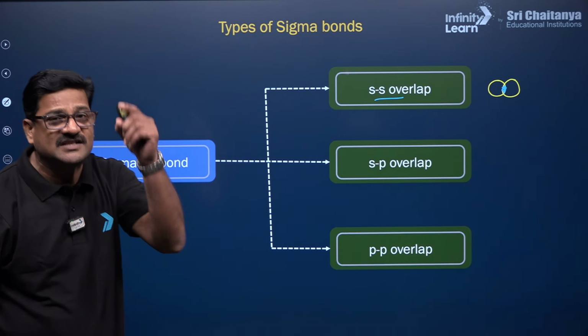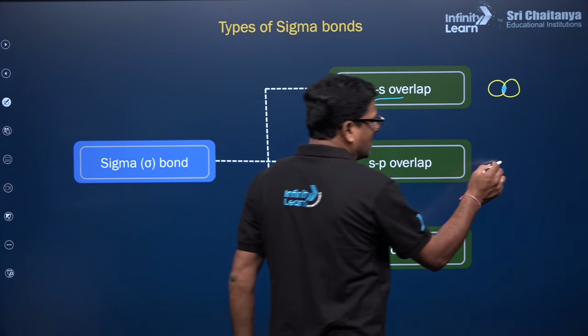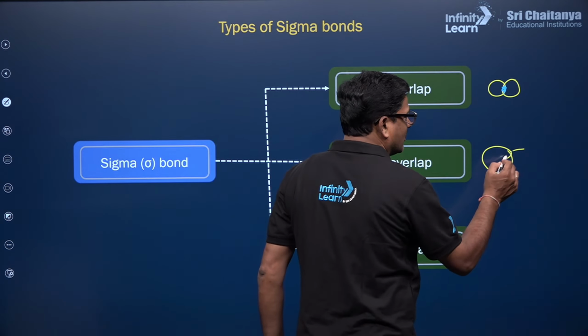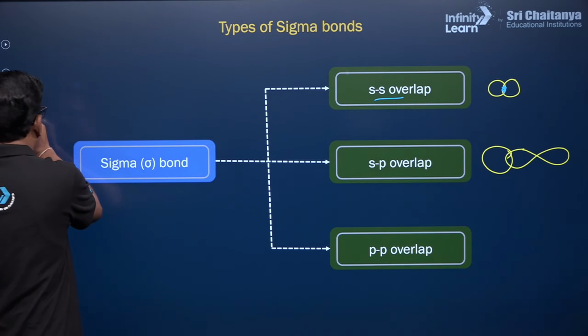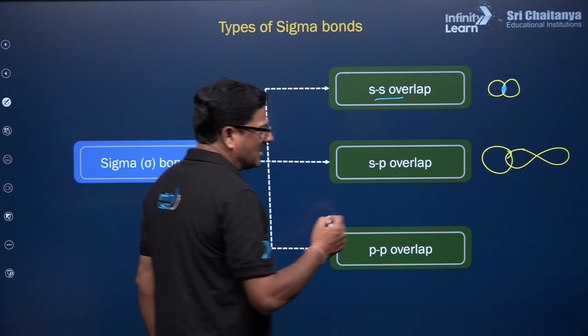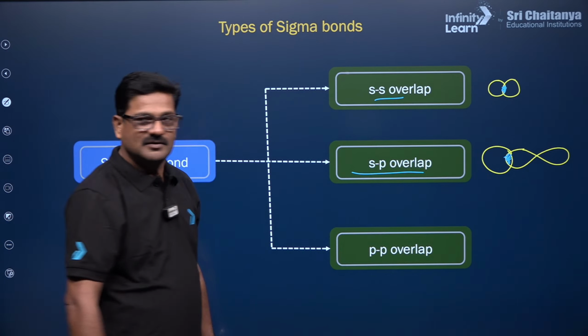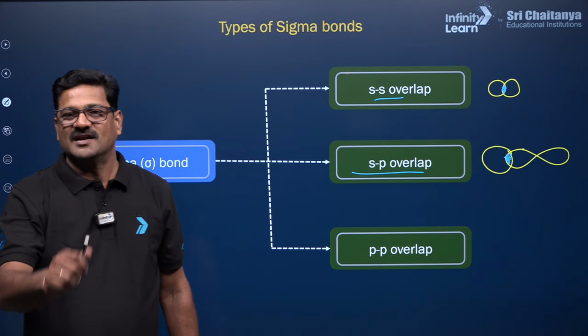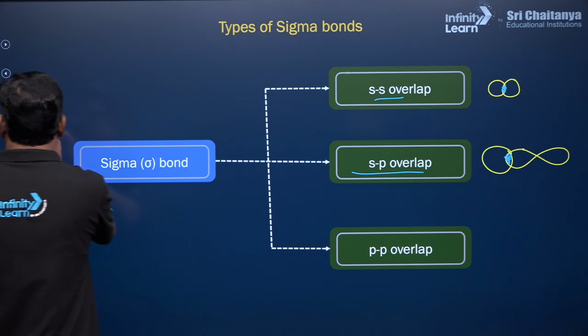If you take s orbital and p orbital, that is called sp overlapping. The p orbital is in dumbbell shape, the s orbital is in spherical shape. Understand? Let's talk about the pp overlapping.